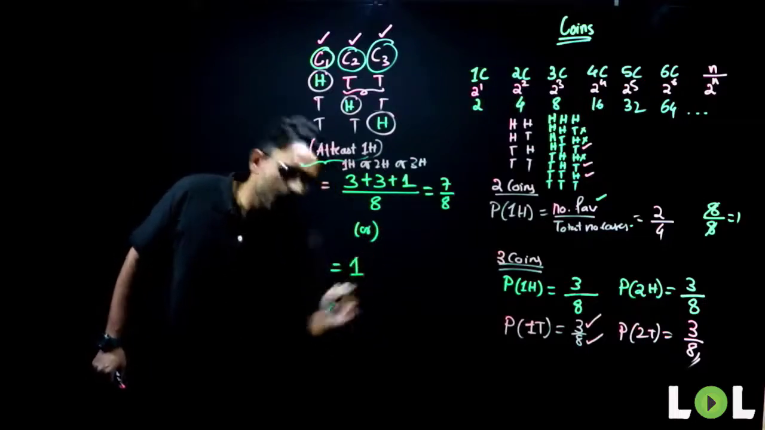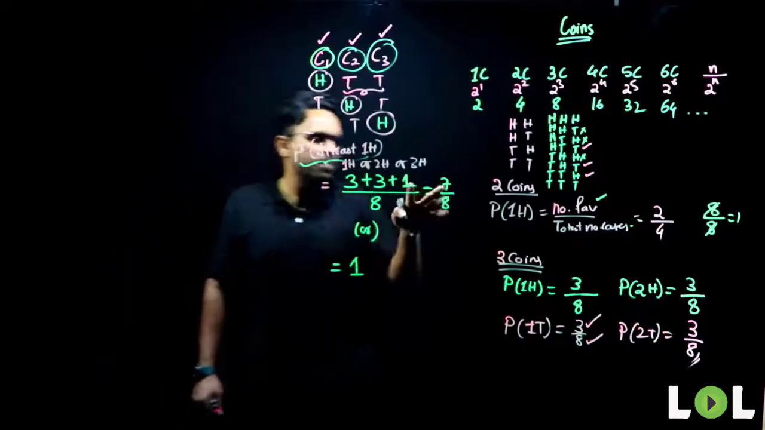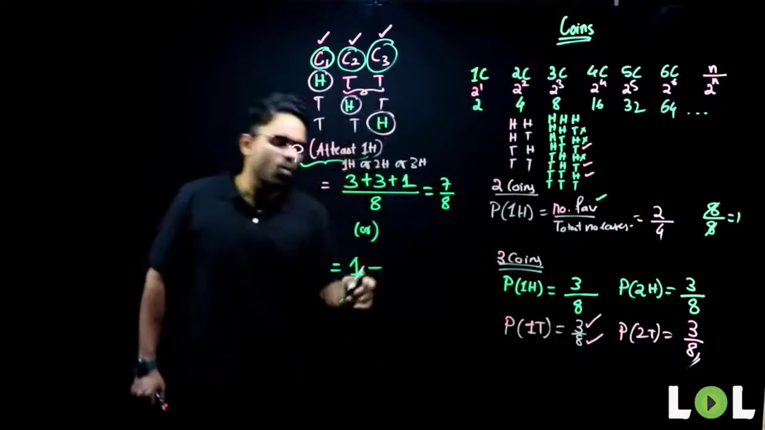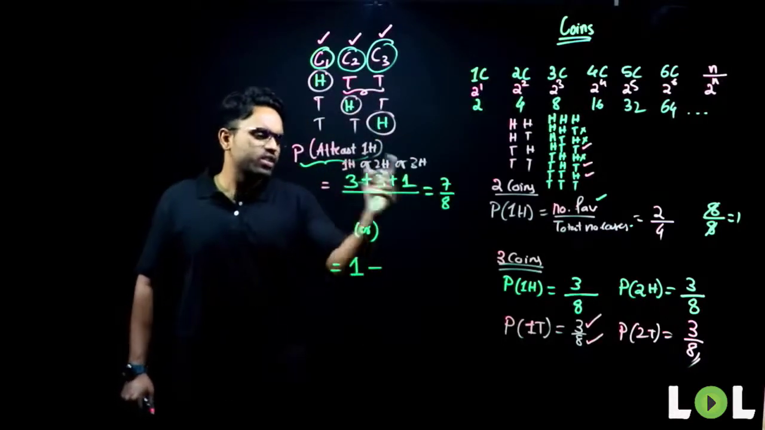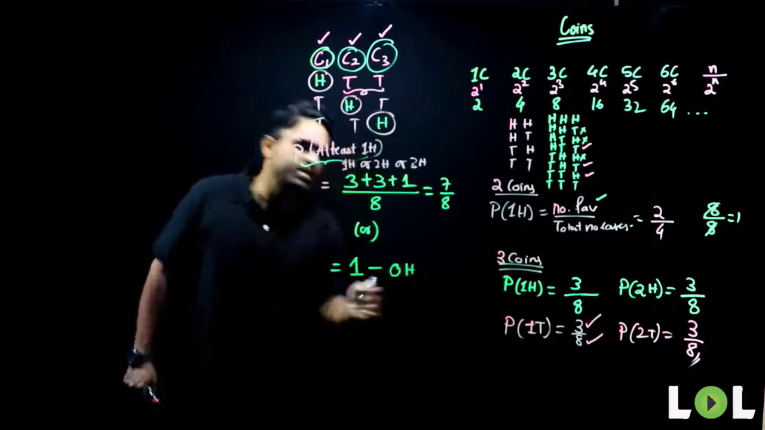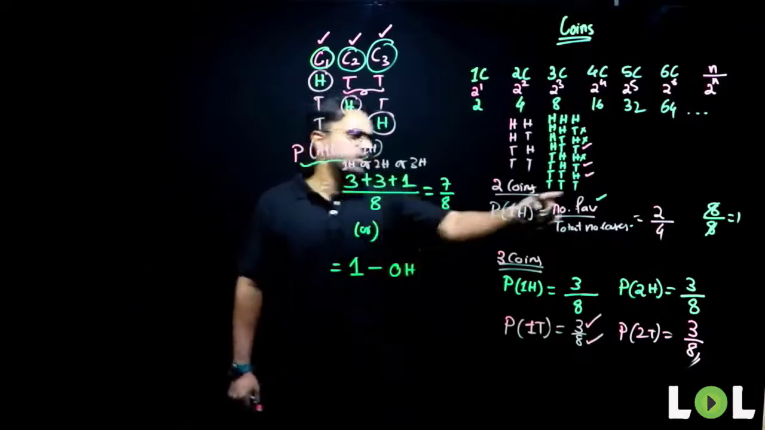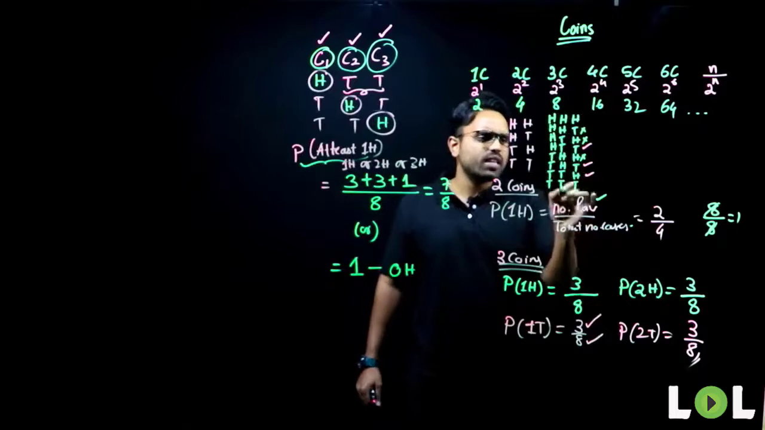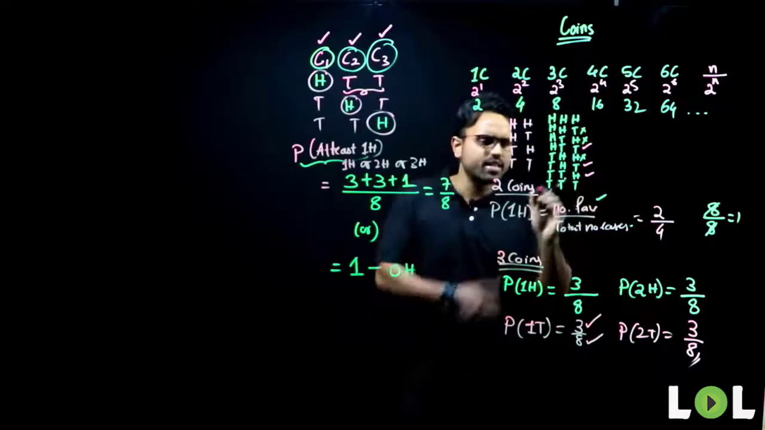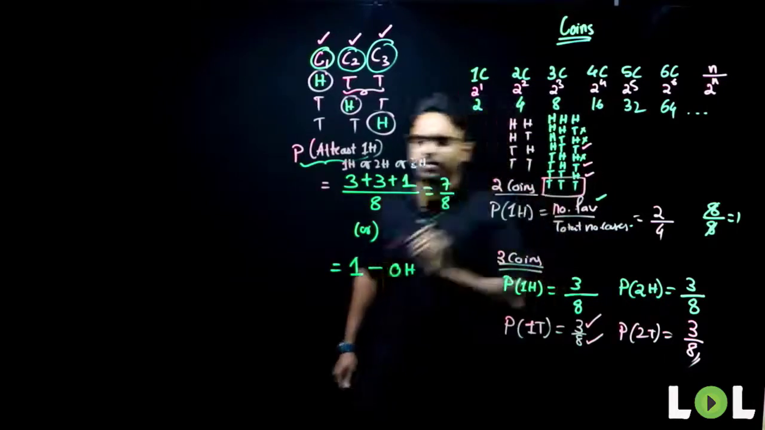Now, total probability is 1. If I subtract the one case where there are 0 heads, this is what? At least 1 head. If you observe here, the only case where there is no head is what case? Where all of them are tails.